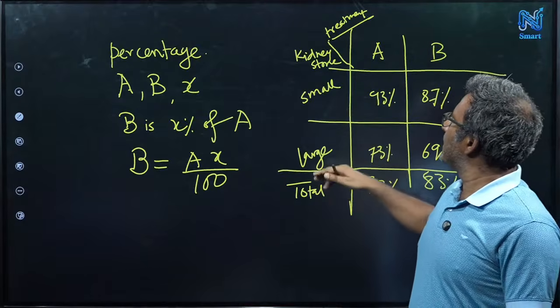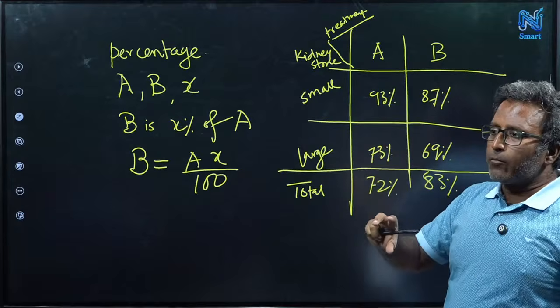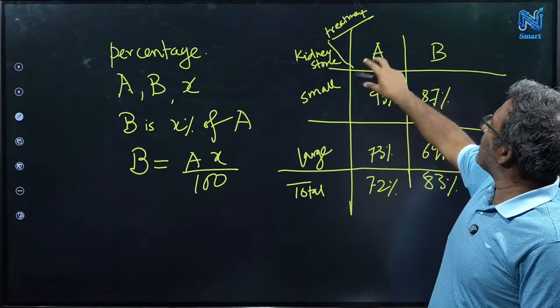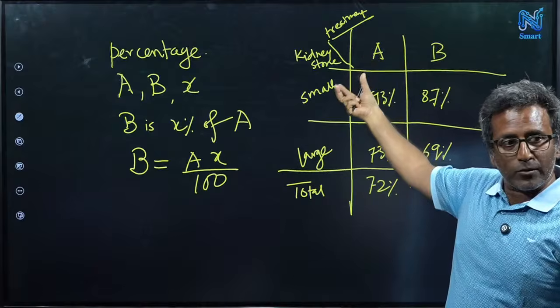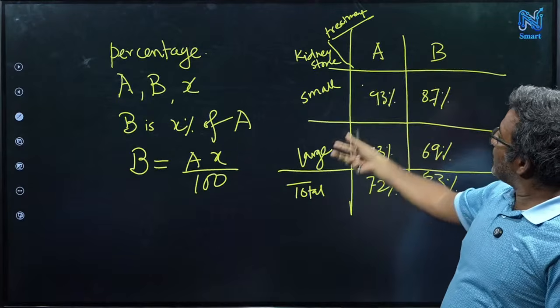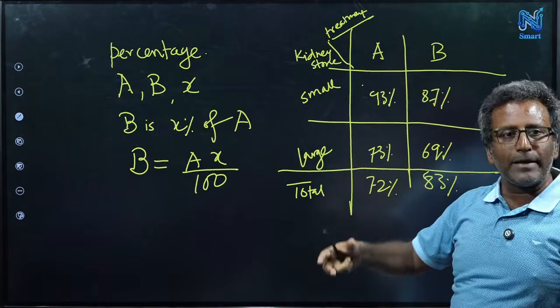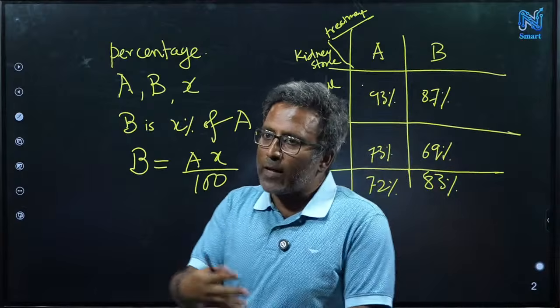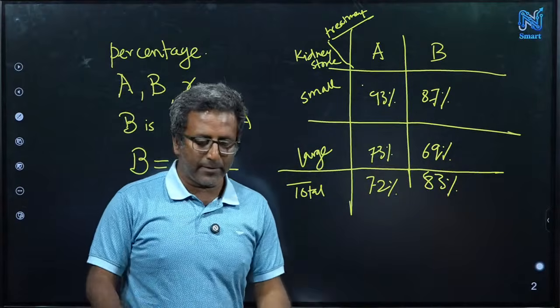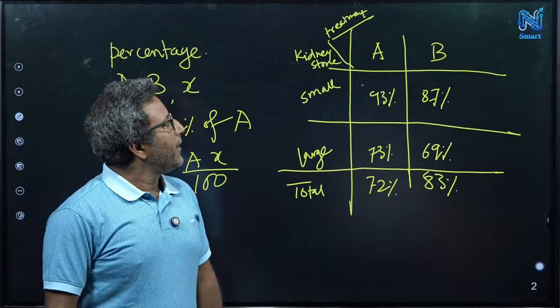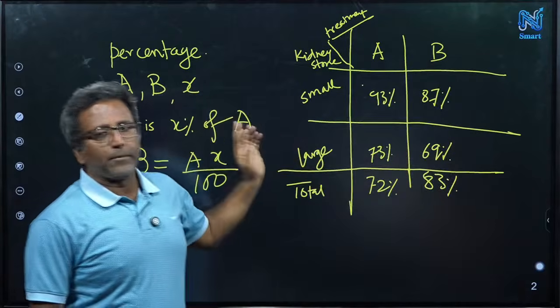We have two categories, and for some patients we apply treatment A, even for the small, and treatment B, and similarly for large, treatment A and treatment B. So treatment A is applied to both types of patients, right? And these are the results we obtain.